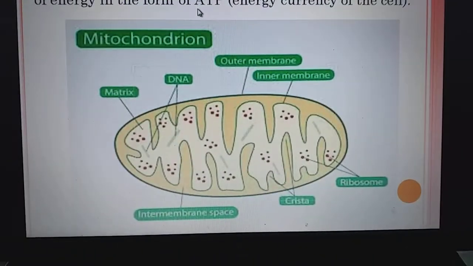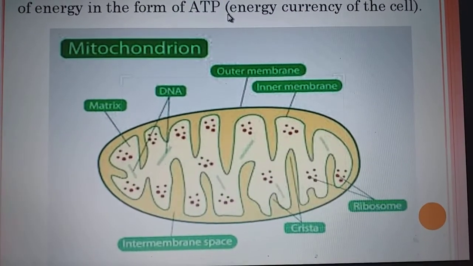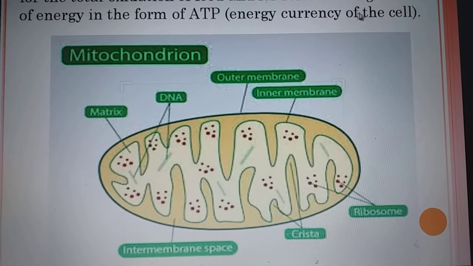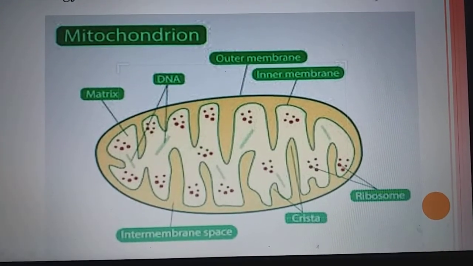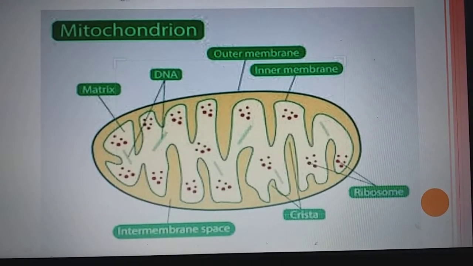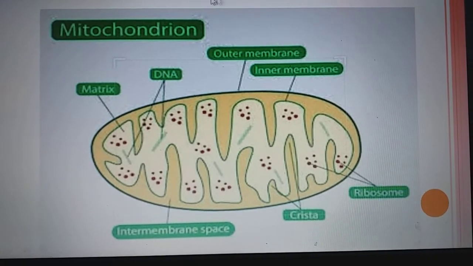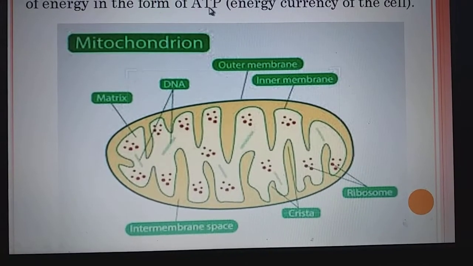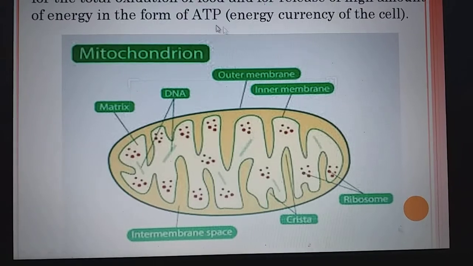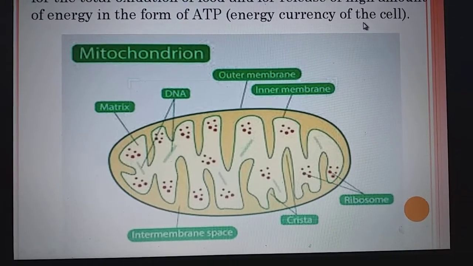ATP means adenosine triphosphate, which is also known as the energy currency of the cell. So I think you must have understood that ATP is the adenosine triphosphate, and this ATP is known as the energy currency of the cell.